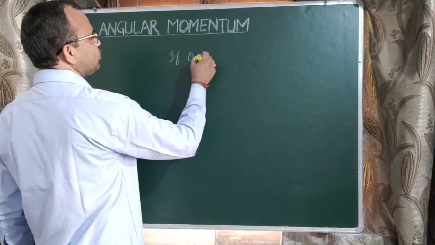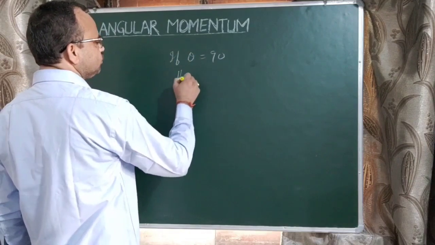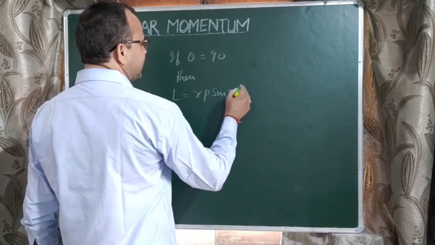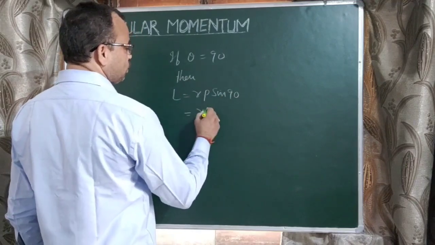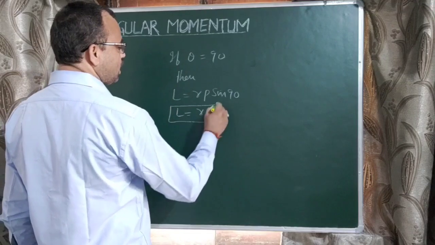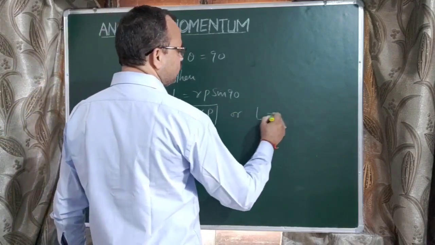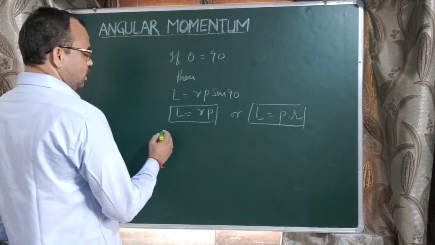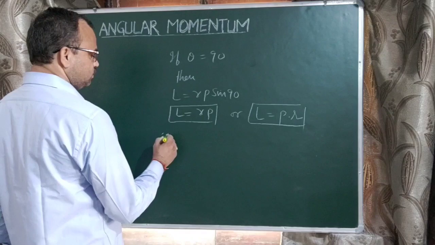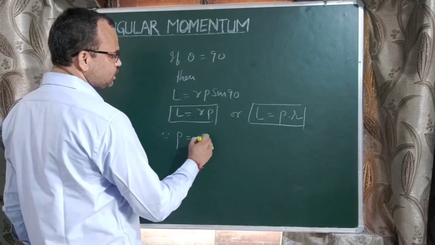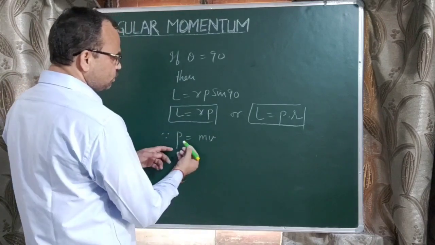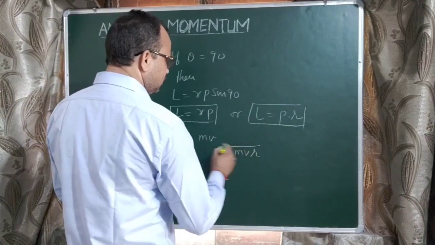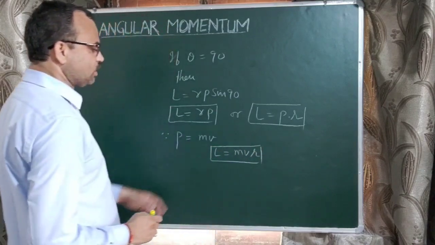If theta equals 90, then L equals r p sin 90, and the value of sin 90 is maximum, 1. So L equals r into p, or this can be written as L equals p into r. Since p equals mass into velocity, when we put the value of p in this equation, we get L equals m v r. So this is another form of angular momentum.